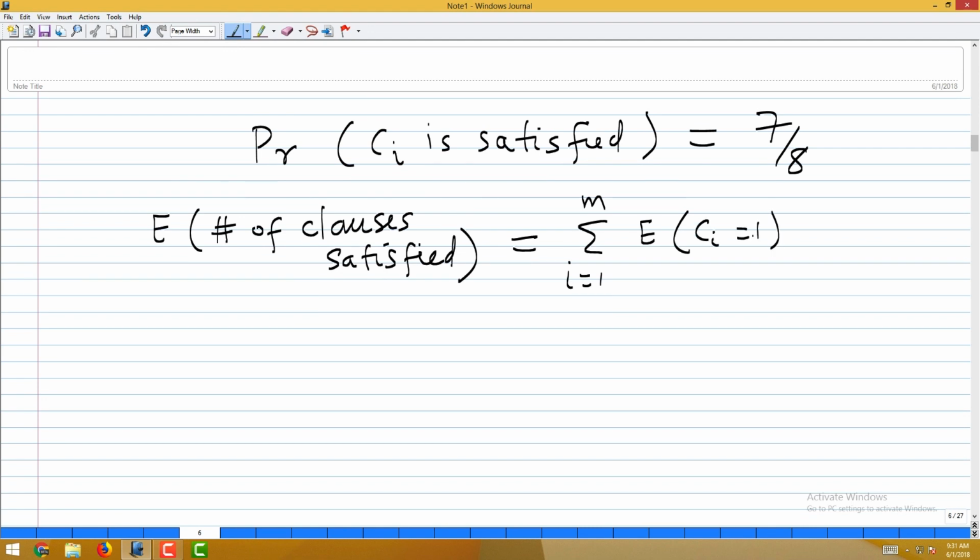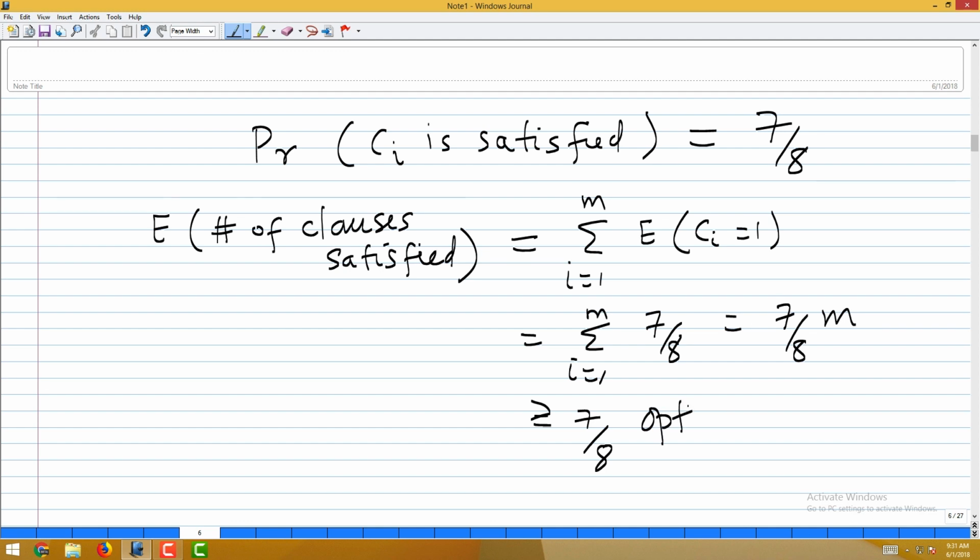Now, a clause is satisfied or not. So, this variable either takes 1 or 0, and it takes 1 with probability 7 by 8 and 0 with probability 1 by 8. So, this number is basically 7 by 8, and the sum is equal to 7 by 8 times m. So, the expected number of clauses satisfied is 7/8 of the total number of clauses, which is greater than or equal to 7/8 times opt.